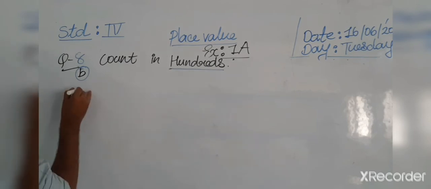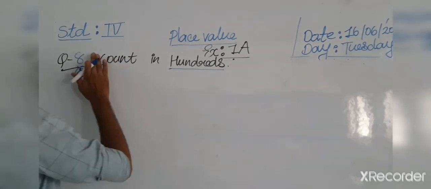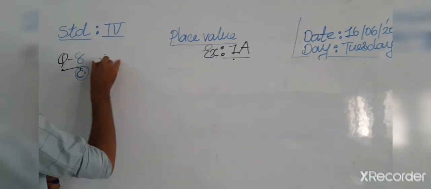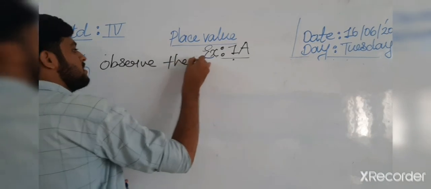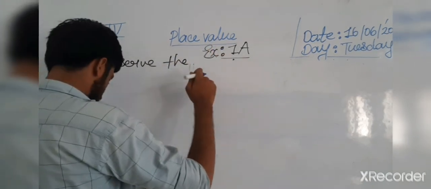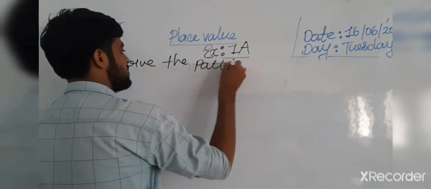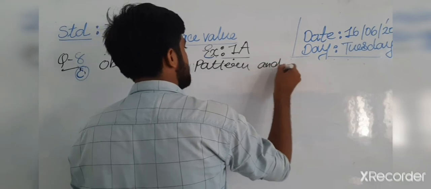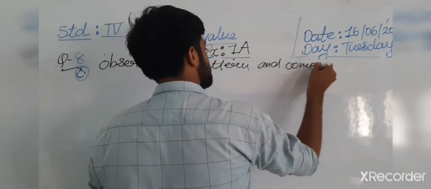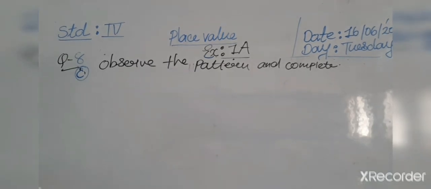Okay, so now question number C: observe the pattern and complete.